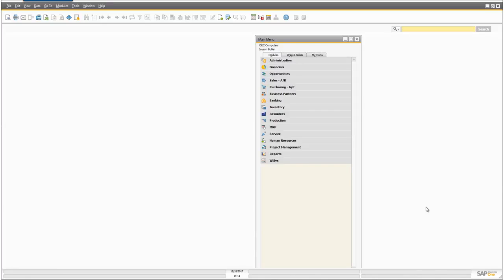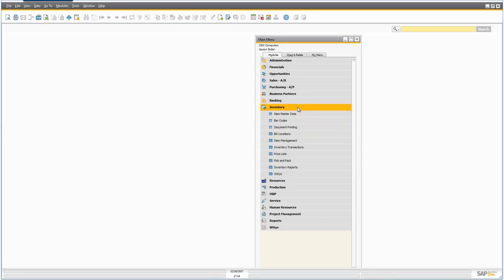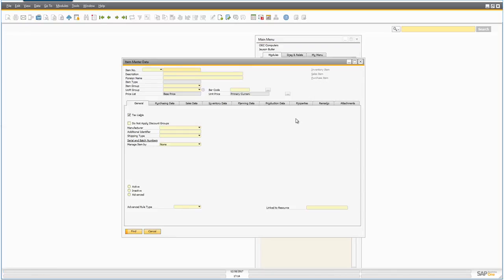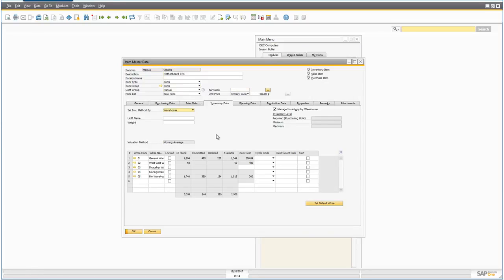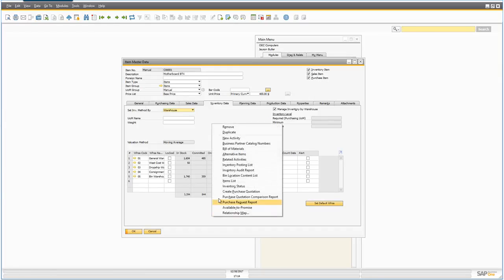In this video, I'd like to show you how we can easily access and see inventory that is in the Business One system. So first thing we'll look at is the Inventory tab, and I'm going to go to Item Master Data and show first off what the data is looking like in Business One. So we'll go to Inventory Data for the motherboard here, and we've got 1740 in stock in the bin warehouse,